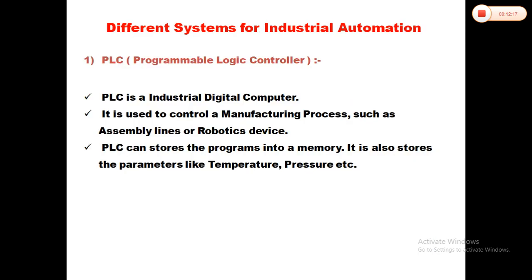Okay. Different systems for industrial automation. Now, what is a PLC? PLC is a programmable logic controller. PLC is an industrial digital computer. It is used to control a manufacturing process such as assembly lines or robotic devices. PLC can store the program in memory. It also stores parameters like temperature, pressure, etc.